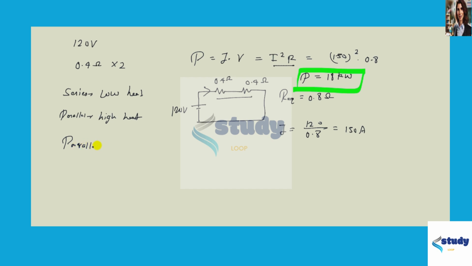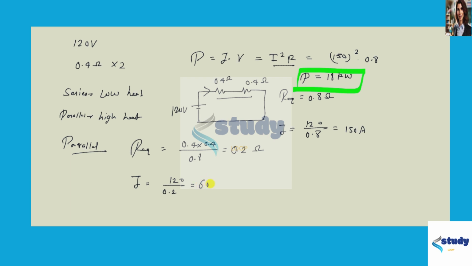In parallel, R equivalent would be 0.4 multiplied by 0.4 divided by 0.4 plus 0.4, which is 0.16 divided by 0.8. So this is equal to 0.2, and this would be in ohm. And now we can find the current. The current drawn is equal to 120 divided by 0.2, which is equal to 600.